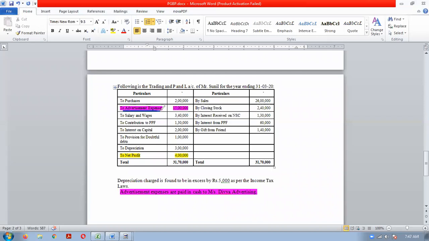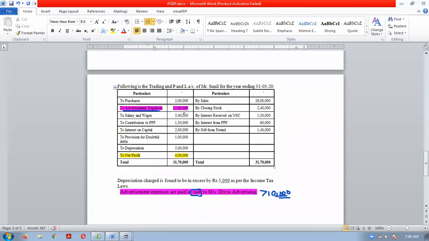Like advertisement expenses, we have seen that they are related to business, but here a note is given that it is paid in cash. Any expenditure exceeding 10,000 paid in cash will be disallowed.